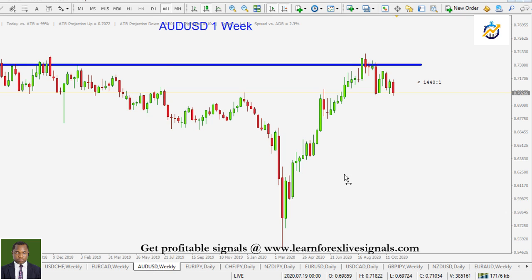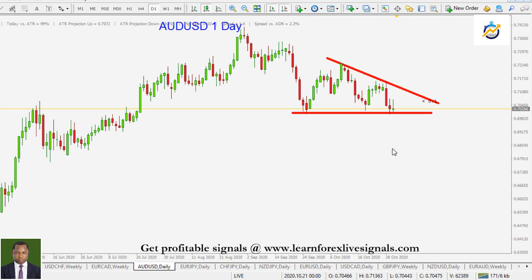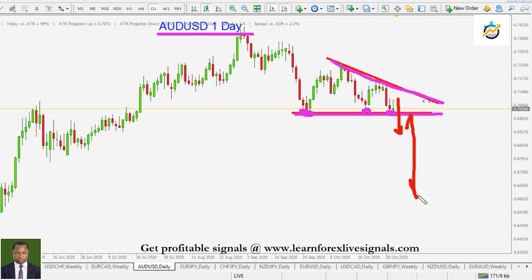Now, the Australian dollar against the American dollar. We had also analyzed this previously, advising you not to go long against that level of resistance. And you can see price actually turning to the downside. We are following this very closely. You can see in the daily time frame, we got this area here holding price as support, with this leaning level. So this is a flat bottom triangle. We'll be very happy to get a breakout to the downside for us to look for continuation moves to the downside. So this is something to keep on your radar and keep watching, waiting for the valid entry to present itself.